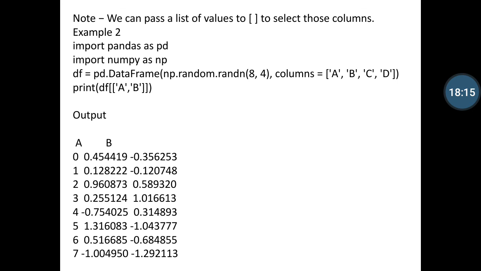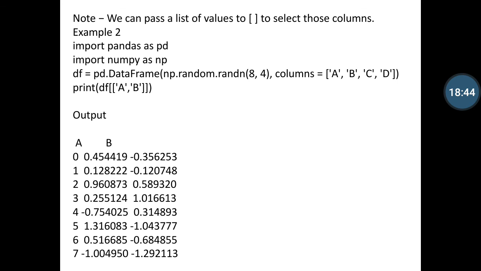So we can use another example. I am using both the libraries and defining a data frame df variable, and in the print statement you can notice df['a', 'b'] is our output. After executing it, the corresponding values of the a and b columns are shown.